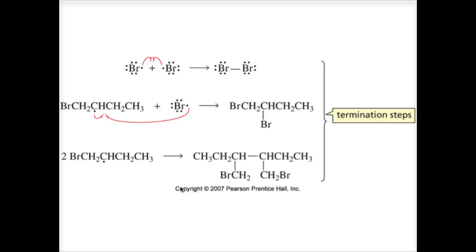Here are the termination steps for the addition of hydrogen bromide to an alkene in the presence of peroxide. There are three possible termination reactions. Any two radicals pair up, resulting in the end of a chain reaction. So here's two bromine radicals pairing up, forming molecular bromine, no longer a radical. We have a bromine radical with the alkyl radical pairing up. And then we've got two alkyl radicals pairing up, no longer radicals once they pair up and join together.